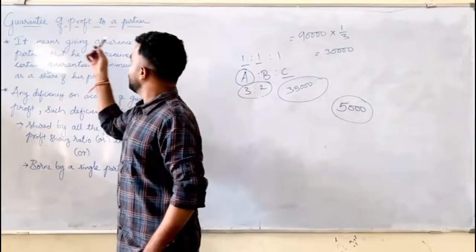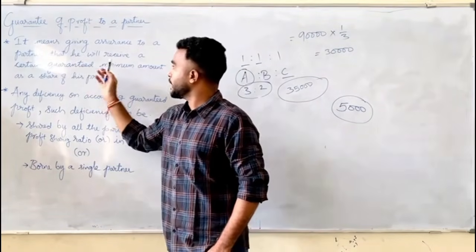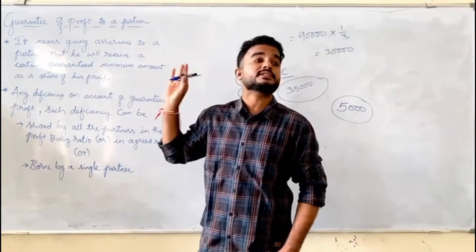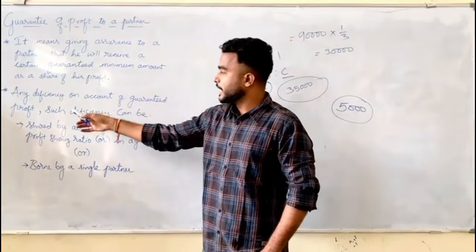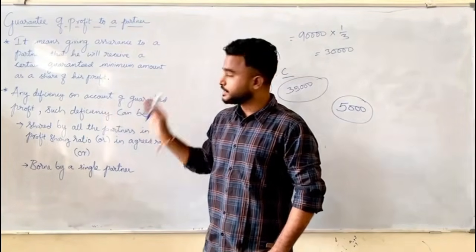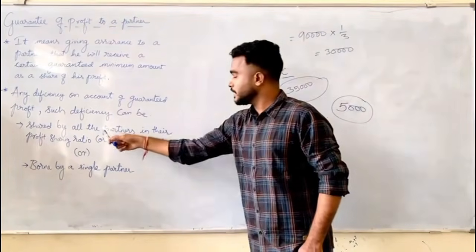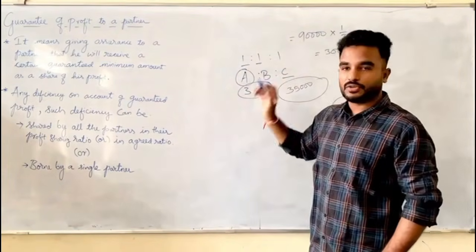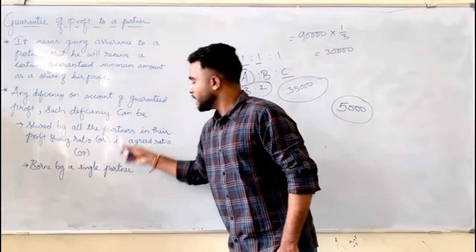So it means giving assurance to a partner that he will receive a certain guaranteed minimum amount as a share of his profit. Any deficiency on account of guaranteed profit can be shared by all the partners in their profit sharing ratio or agreed ratio, or borne by a single partner.